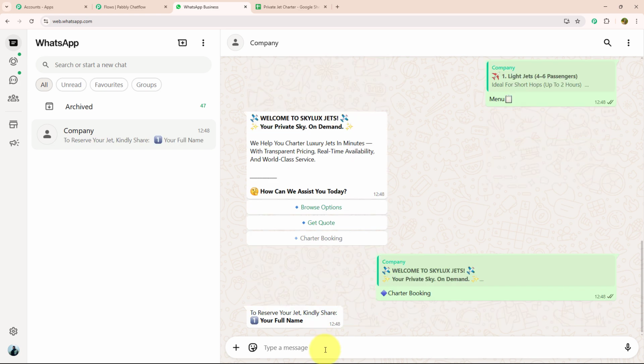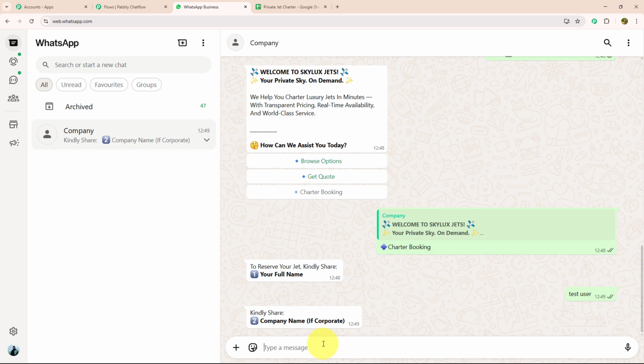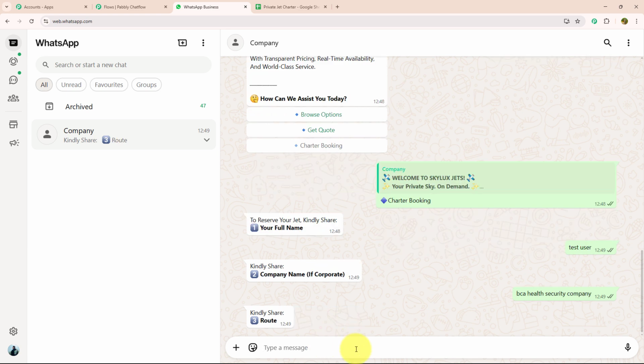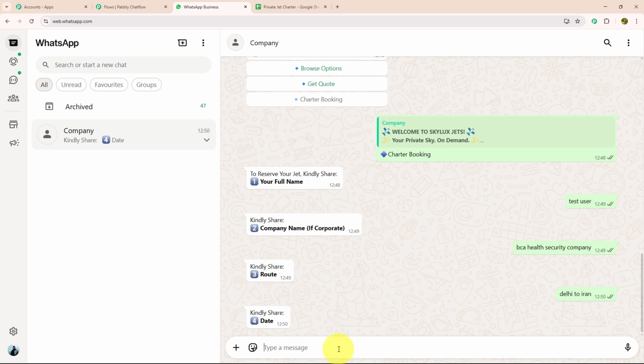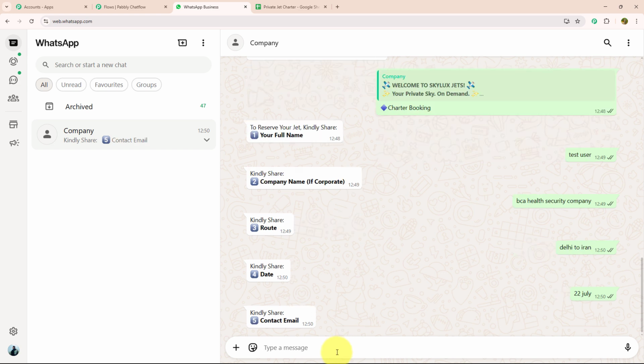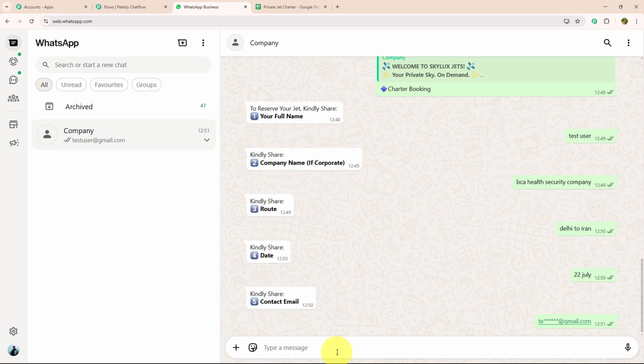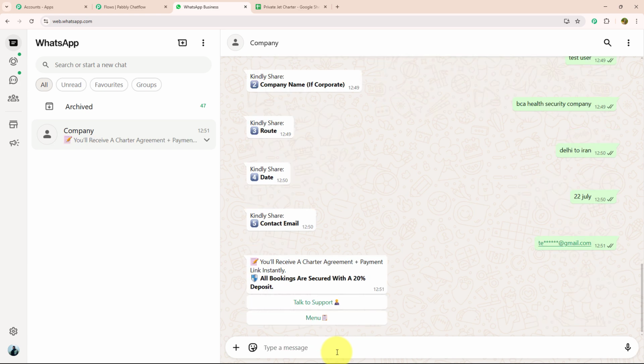To confirm my booking, they want a few details like my name. After name, they want the company name. Now they want to know about the route. After that, they want to know about the dates. After date, they want to know about the email address. I will enter that. After providing each and every detail, they have provided me with a message which says you